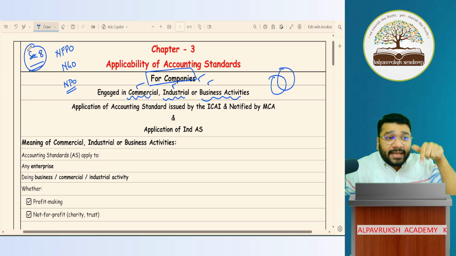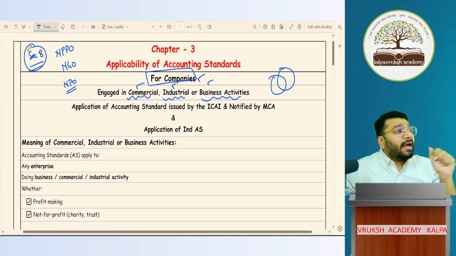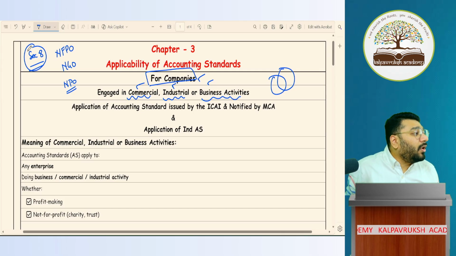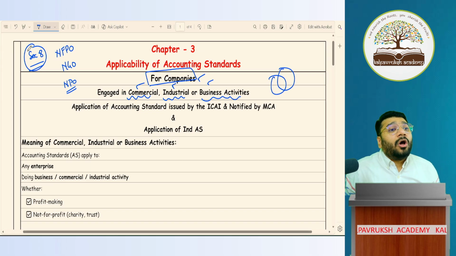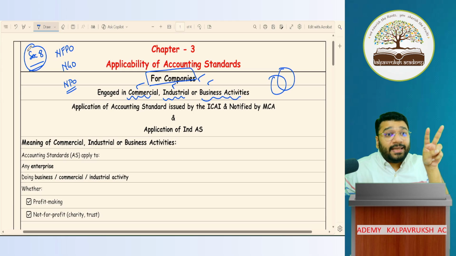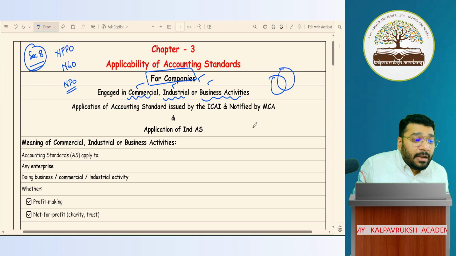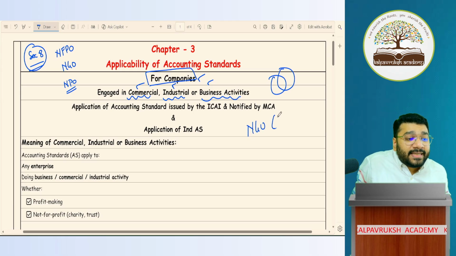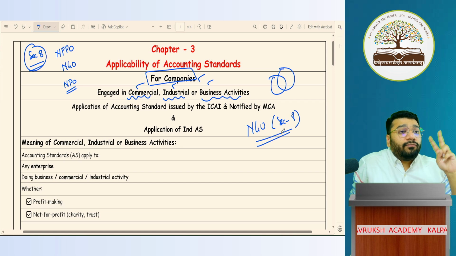Even corporates can form an NGO. They can also have a not-for-profit organization where they have to register under Section 8 of the Companies Act 2013. Got it, not got it? Their motive can be non-profit. But please understand, there are 2 types of organizations. In the NGO, there are 2 types. I'm talking about NGOs. Section 8 companies are of 2 types.